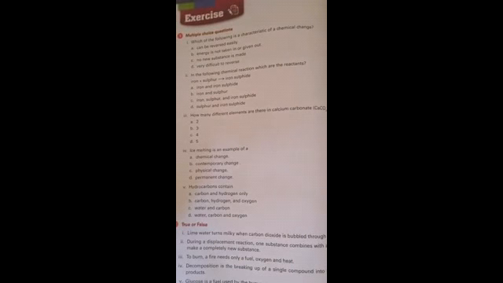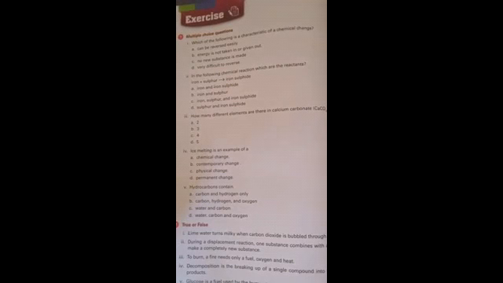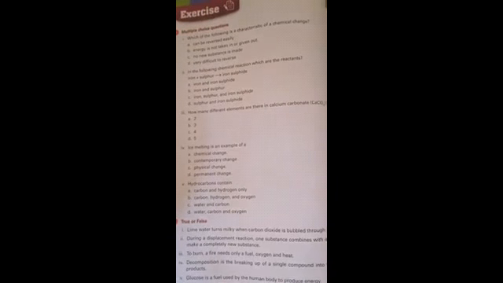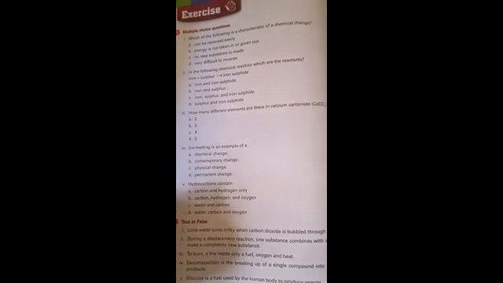Statement number 5. Hydrocarbons contain option A, carbon and hydrogen only. B, carbon, hydrogen and oxygen. C, water and carbon. D, water, carbon and oxygen. Correct option is A, carbon and hydrogen only.